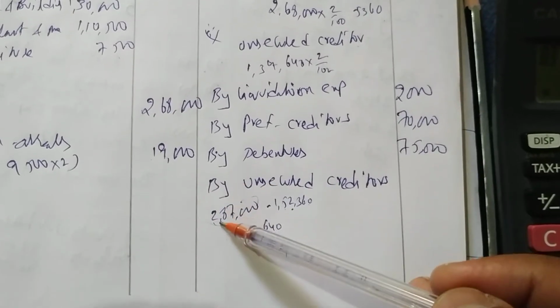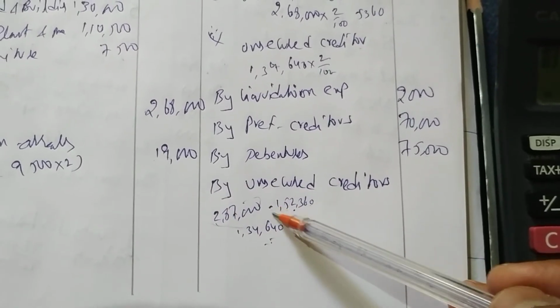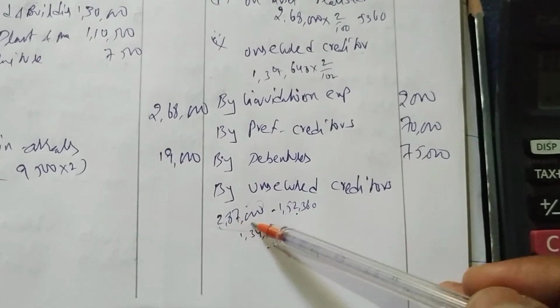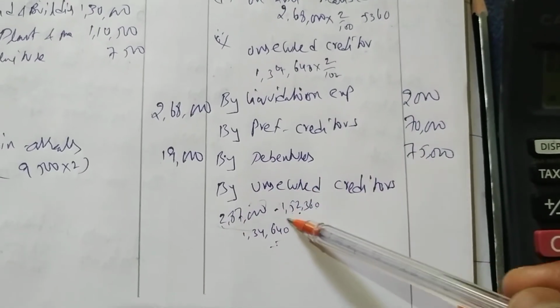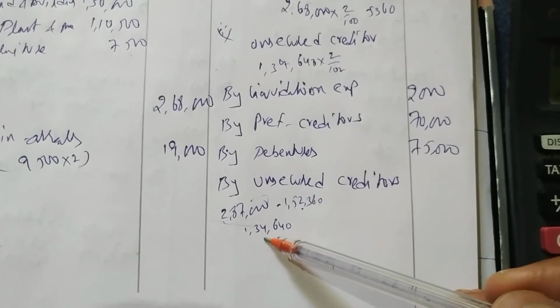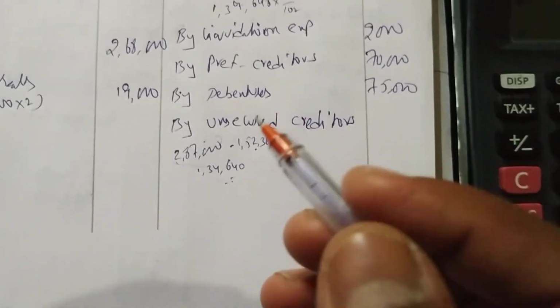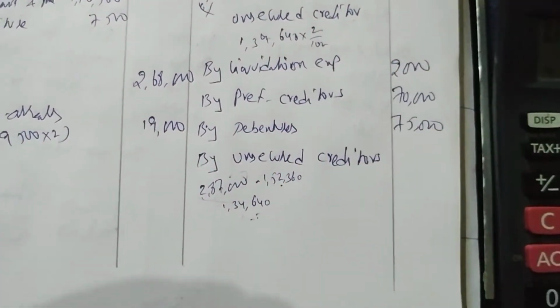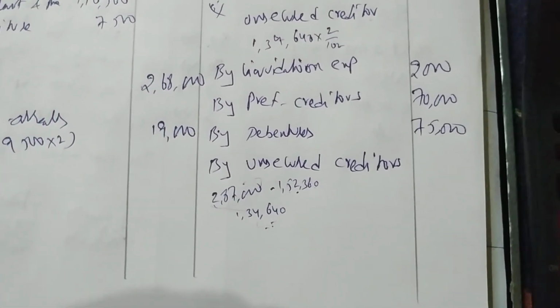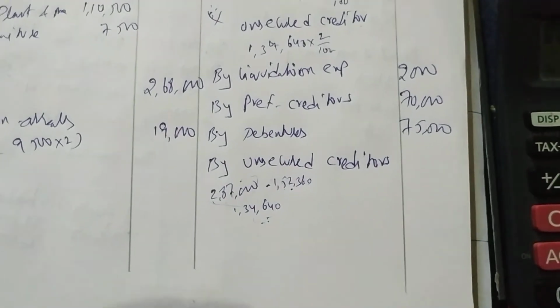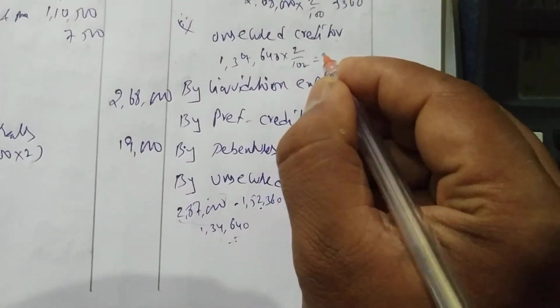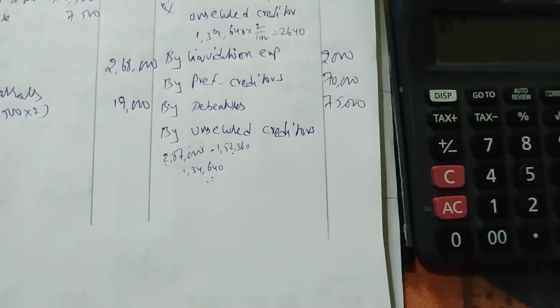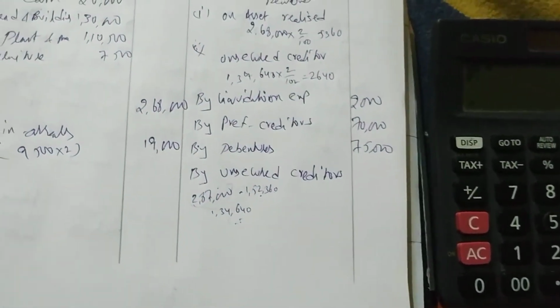We have 2,87,000, and we had already paid 1,52,360, but we have only 1,34,640. But we have to pay 2,24,000 to unsecured creditors. The amount is insufficient. So I have written here 1,34,640 into 2 by 102, so 2 divided by 102. We get 2,640. We can pay only 2,640.